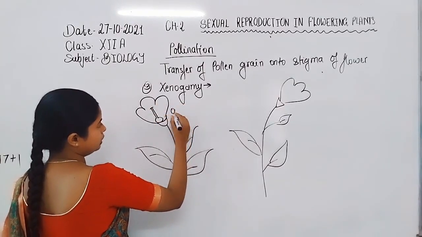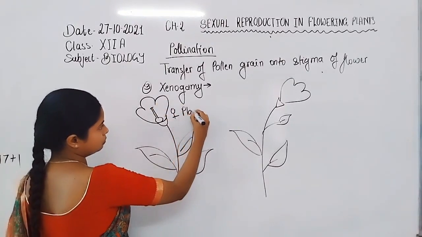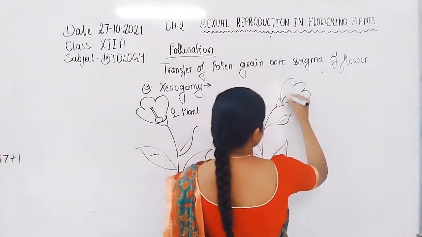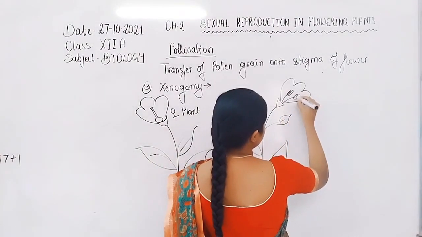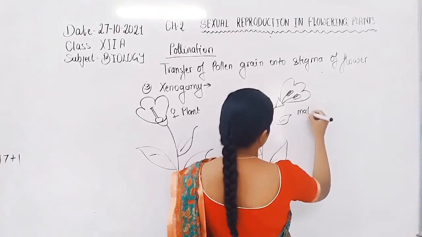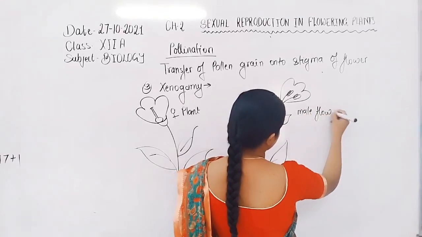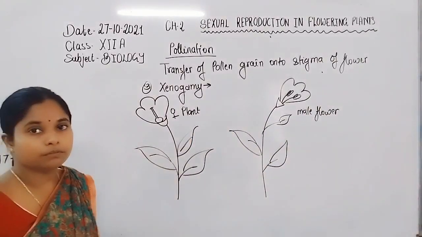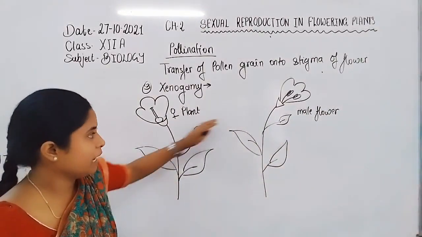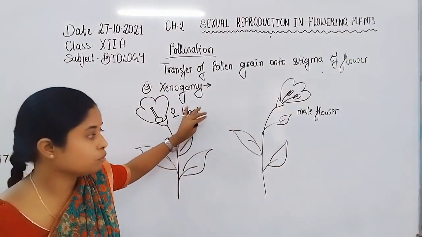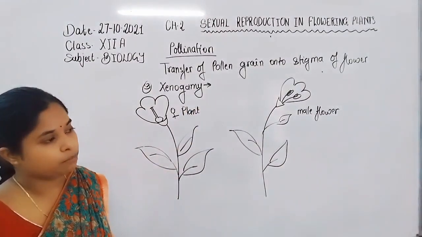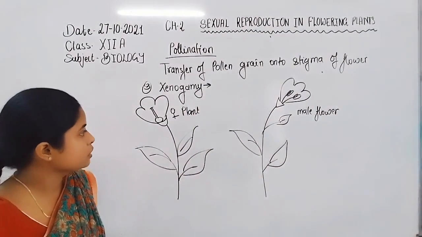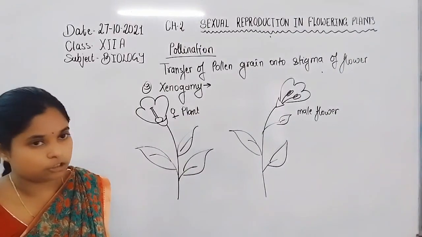So here is a female plant which bears female flowers, and this one is a male plant which bears male flowers. Gynoecium and androecium are present on two different plants. Such type of pollination is known as xenogamy.